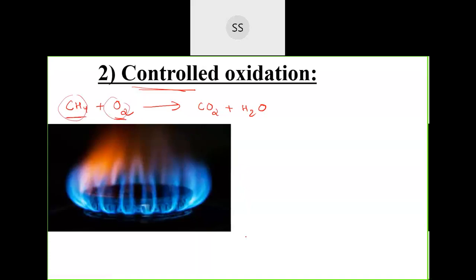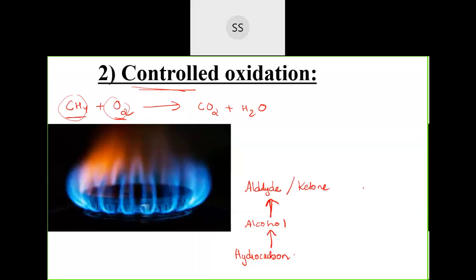Now, there is one hierarchy which I want you all to remember. You can write it down as a note. Always remember, if you take a hydrocarbon and oxidize it, it will go to the next level and form alcohol. So after oxidation with a different catalyst, it gives you different compounds. Hydrocarbon on oxidation gives alcohol, and if you oxidize alcohol, it will give you either aldehyde or ketone.